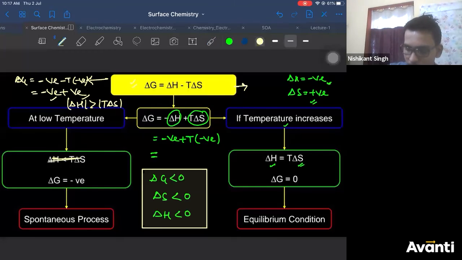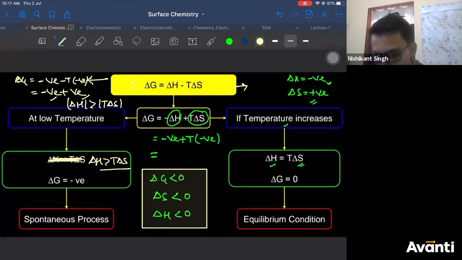This will not be this. It will be delta H greater than T delta S. Correct it. They have given the opposite, that's what I said. Correct it: the magnitude of delta H should be greater than T delta S.